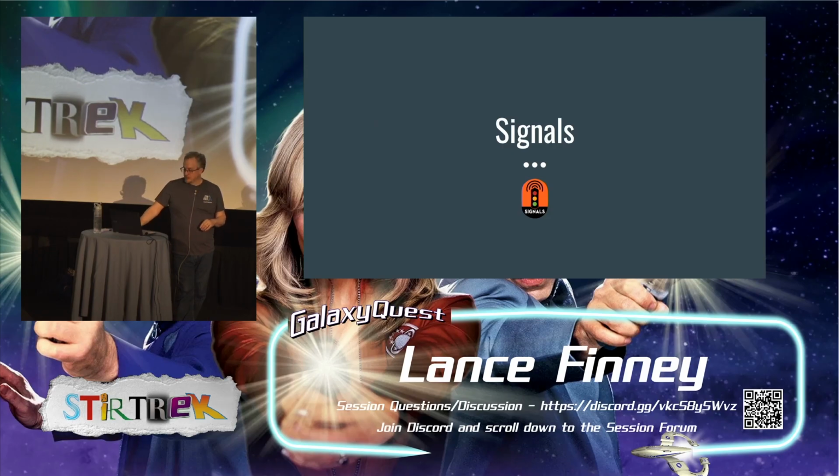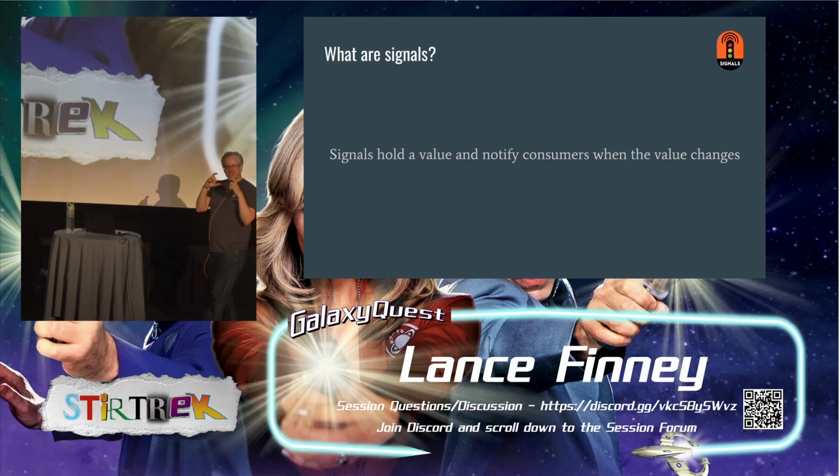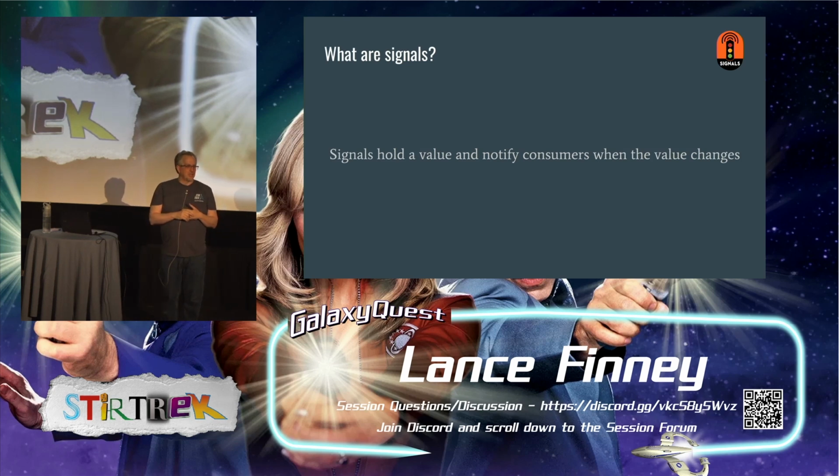And with that, it's time to talk about signals. So what are signals? Signals are a box that holds a value and notifies consumers when the value changes. So like a box or a cell that has a value in it, and it knows how to tell people, hey, my value has changed. Signals know nothing whatsoever about time. If you need to deal with time, that's what the asynchronous operators and primitives are for. But signals are just this simple concept of a box with a value. But it's kind of surprising how much cool stuff we can get from that.